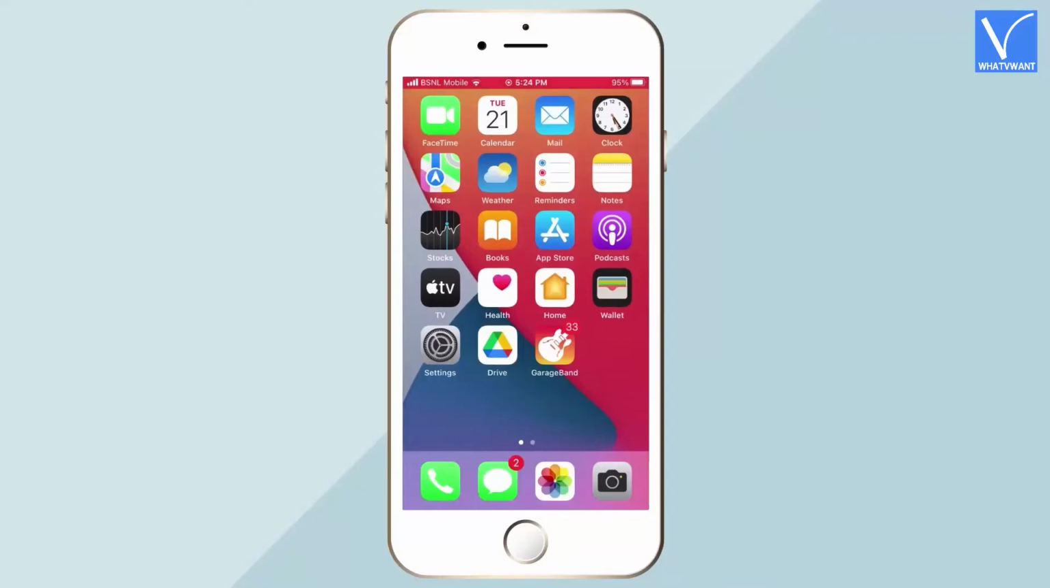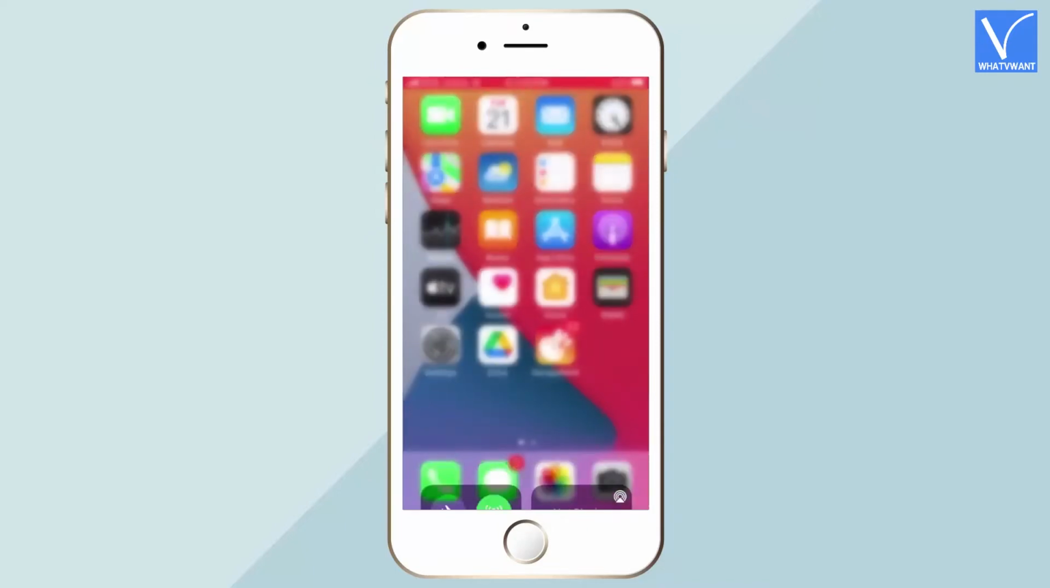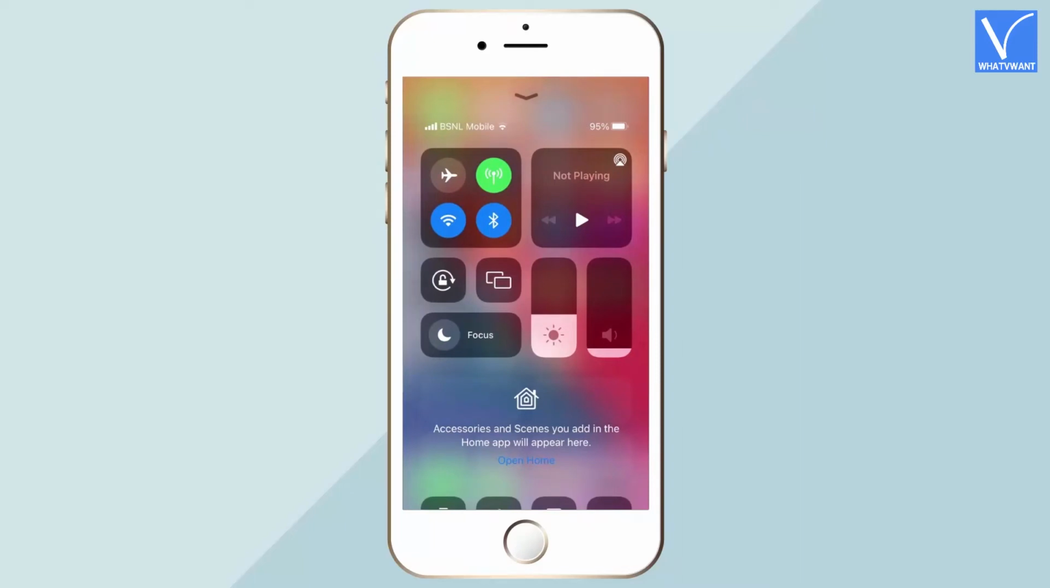Method 2. How to enable dark mode from Control Center. To launch the Control Center on the latest versions of iPhone, you need to swipe down from the top right corner of the screen. If you are using an older version of iPhone, then you need to swipe up from the bottom of the screen to launch the Control Center.